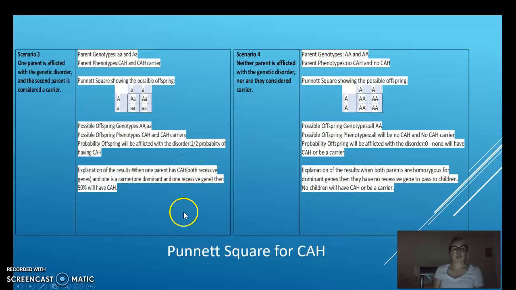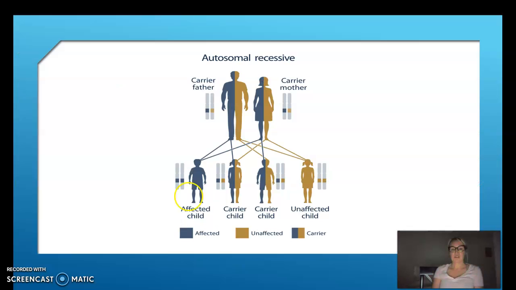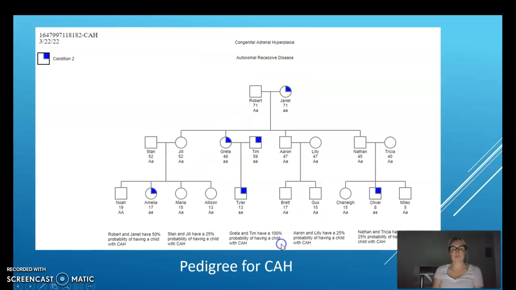And scenario 3 shows a parent with the disorder and one that is a carrier. And this shows a 50% probability of having CAH and a 50% probability of being a carrier. Scenario 4 shows two parents, neither one of them having the disorder or being a carrier, and none of their children will have the disorder or be a carrier. And this just again shows a picture of a mother and father both being carriers, and the affected child 25%, carriers 50%, and unaffected child being 25%.